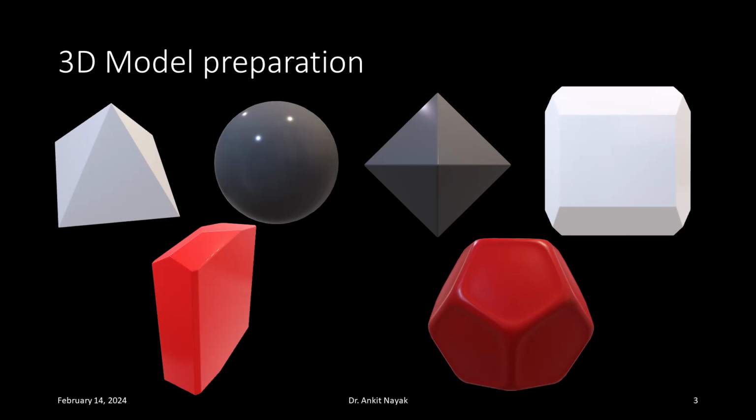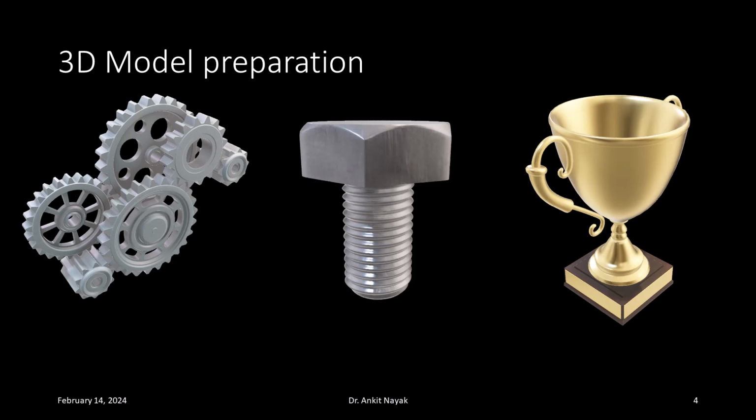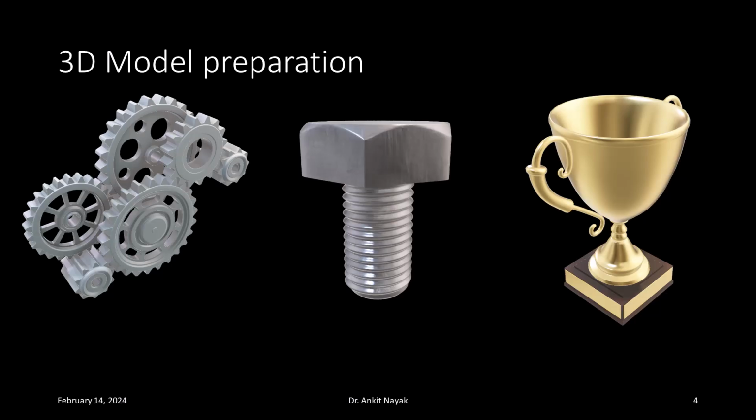We previously discussed how creating a 3D model of a simple structure is relatively easy using primitive geometry and Boolean operations. Here on this slide are a few examples of such simple models that you can create using solid modeling tools. But what about the model with the complex curves as shown here on this slide? It is still possible to create such models if you have experience in CAD modeling.